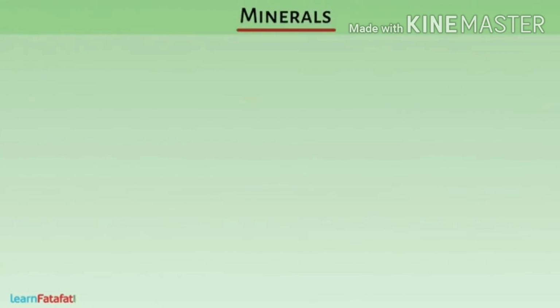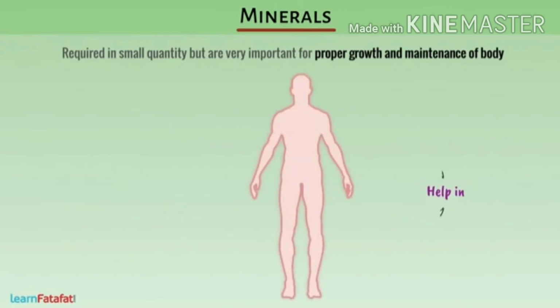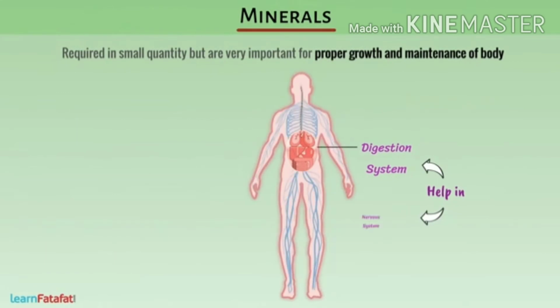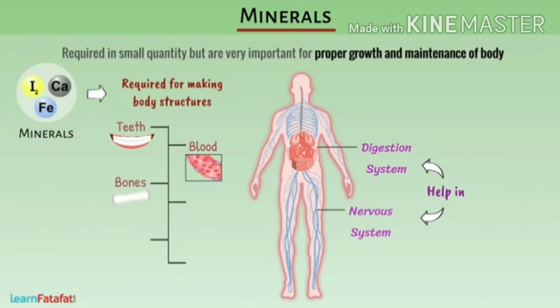Minerals. These are required in small quantity but are very important for proper growth and maintenance of the body. They help in various body processes such as digestion, functioning of the nervous system, etc. Many minerals are required for making body structures such as teeth, blood, bones, skin, hair, muscles, etc.